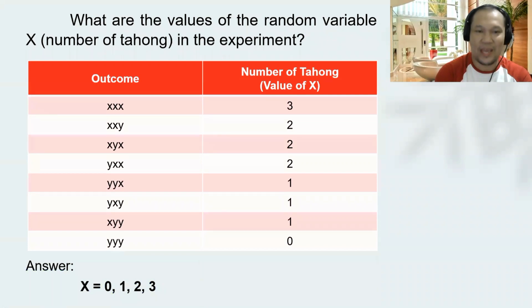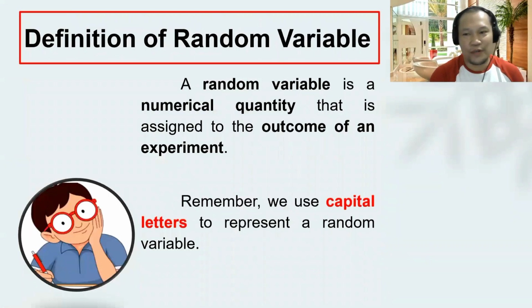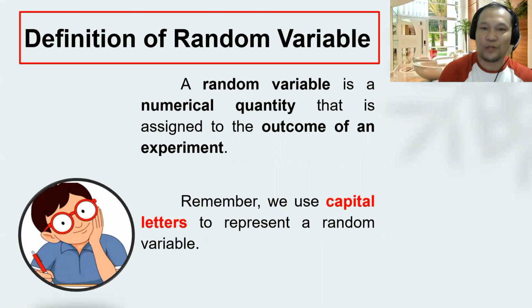Okay, now with this, let us first go back with our definition about random variable. A random variable is a numerical quantity that is assigned to the outcome of an experiment. And remember, we use capital letter to represent a random variable. And with this, I hope you learned about the concept of the random variable. And in our next video discussion, we are going to deal with the classification of random variable in the given situation.